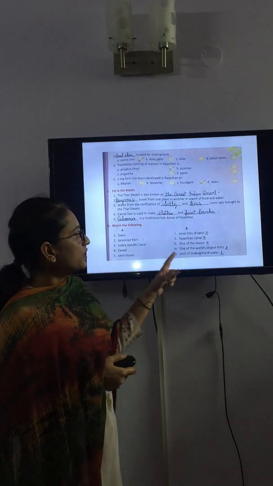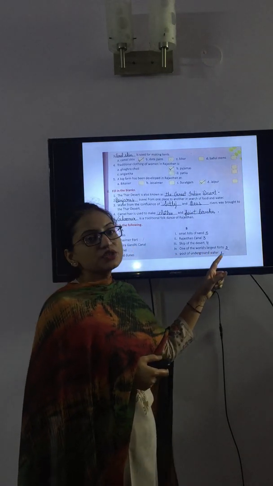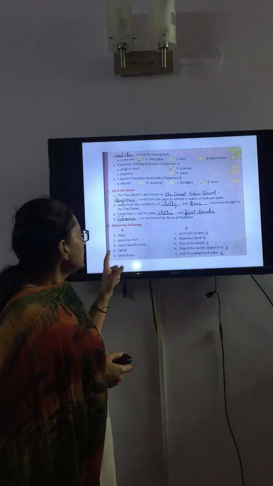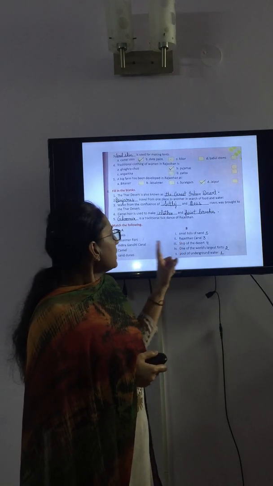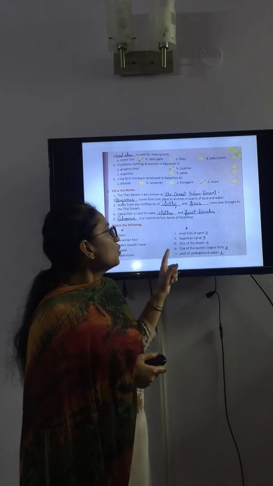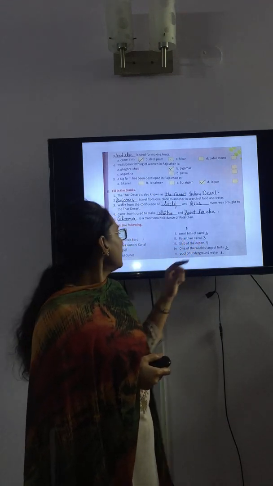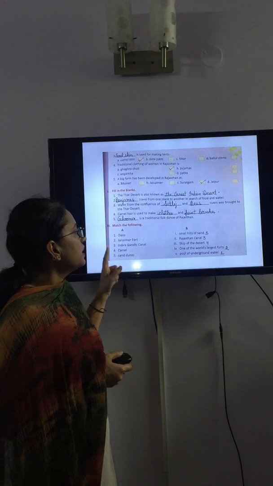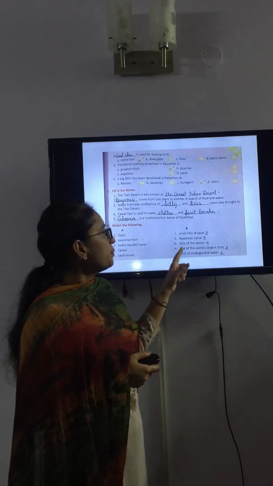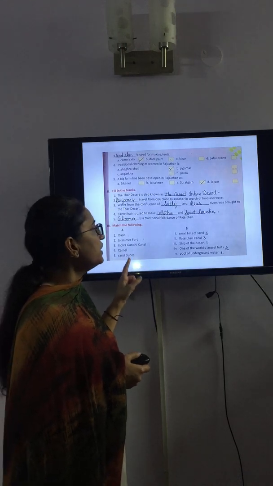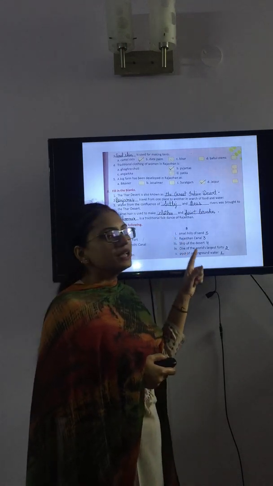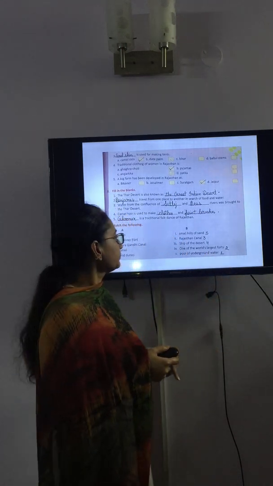Jaisalmer Fort, one of the world's largest forts. Indira Gandhi Canal is also called Rajasthan Canal. Camel is the ship of the desert. Sand dunes are the small hills of sand.